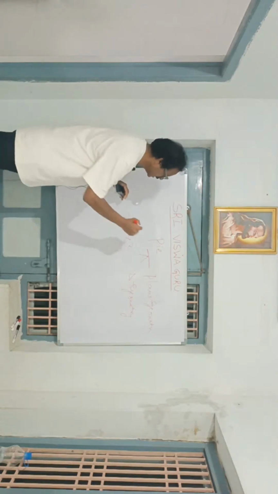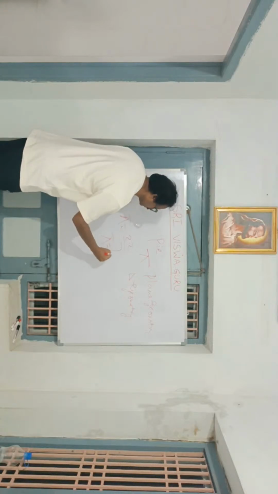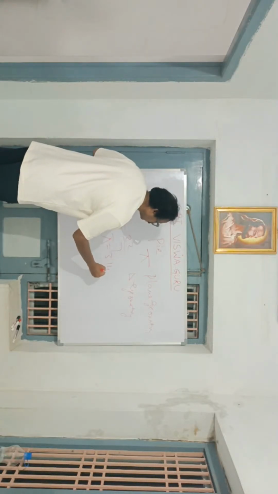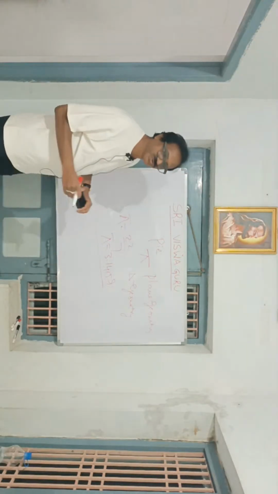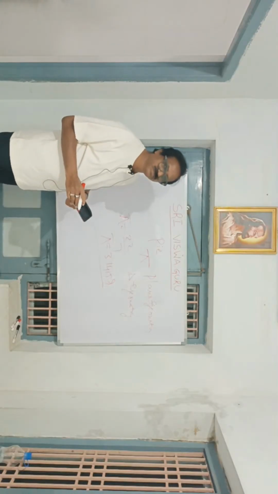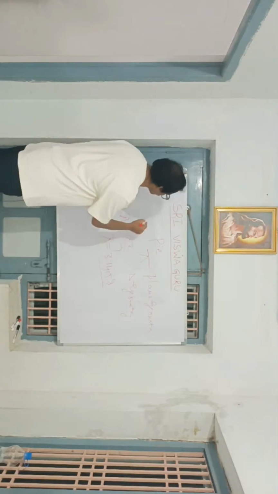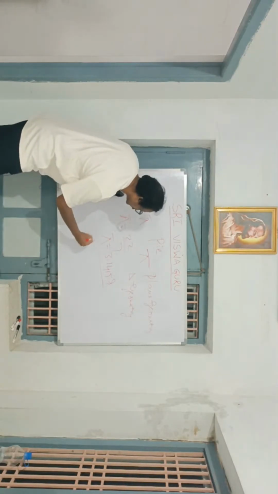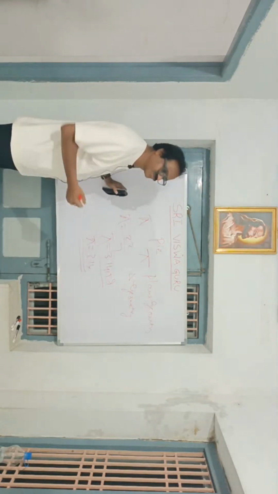But he gave the value, that is pi is equal to 3.14159. So it is taken as pi is equal to 3.14. Pi value is 3.14.